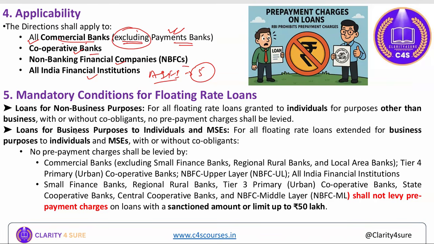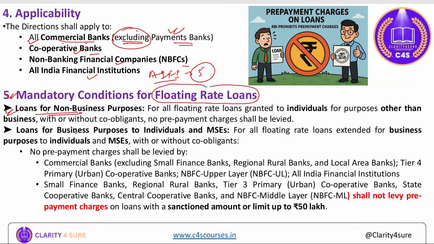Now, mandatory conditions for floating rate loans. What are the mandatory conditions? First, loans for non-business purposes. This is very important. Although it seems a little bulky, if you revise one to three times now, it will be easier for you to recall during the examination.